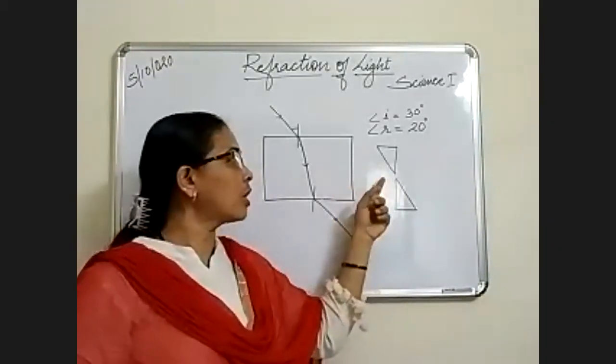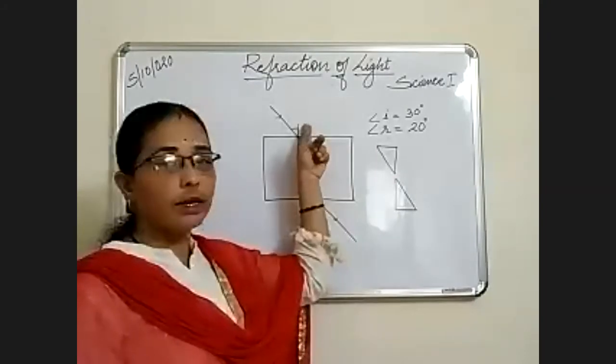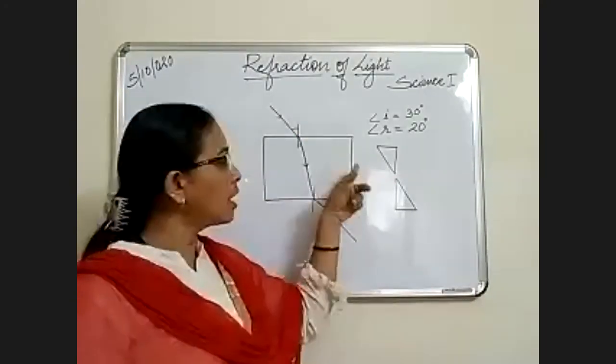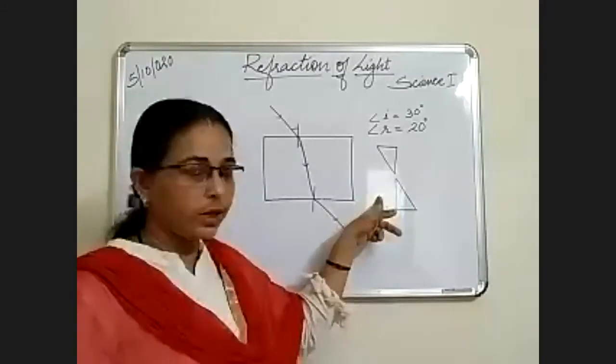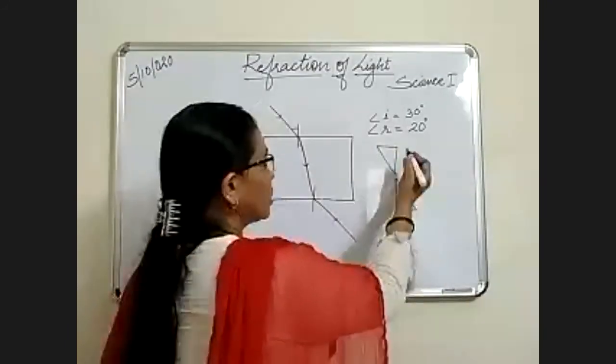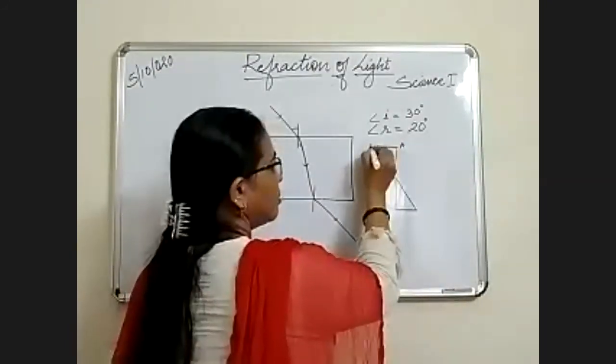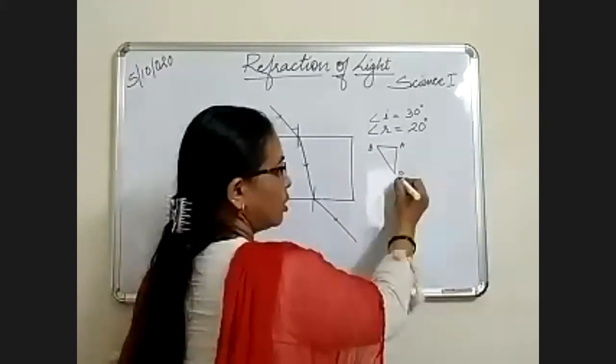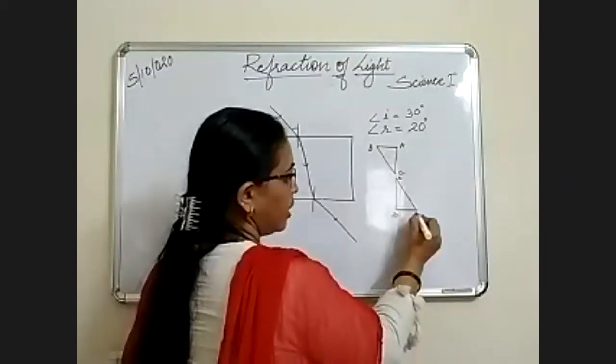We will give the names to these triangles: A, B and C, and here C, D and E.